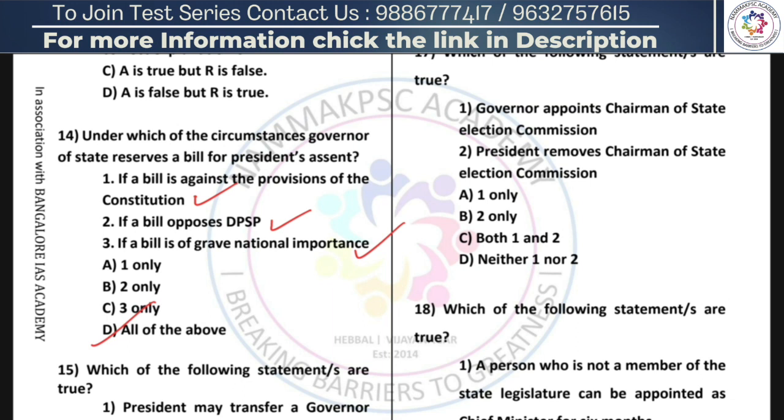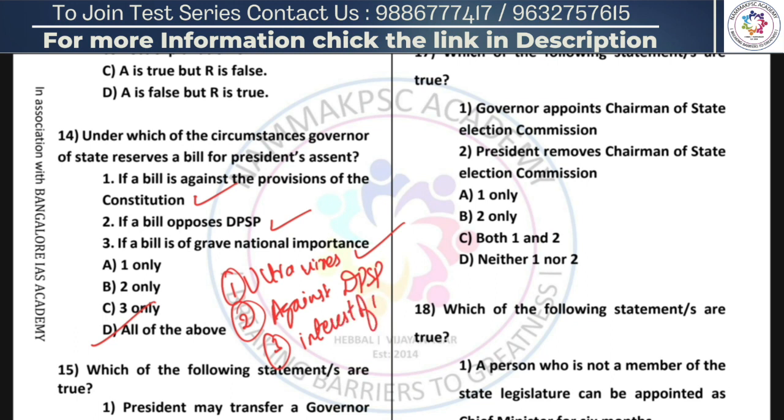More on this, the governor can reserve the bill if it is of the nature, that is, one, if it is ultra vires, meaning it is against the provision of constitution, or second, if it is against DPSP, that is Directive Principles of State Policy, or third, against larger interest of country, or fourth, it is of grave national importance, or fifth, it is dealing with compulsory acquisition of property under Article 31A of the Constitution.